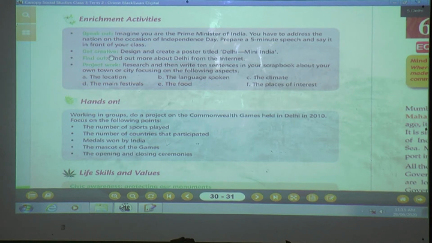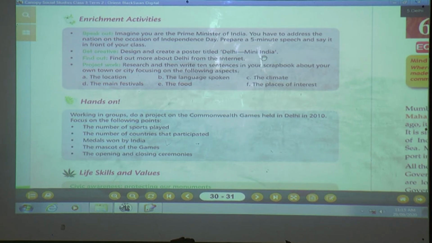Now next is what? Get Creative. Which creative work are you going to do? You are going to design and create a poster titled Delhi, Mini India. You can design it on your own, and you have to give the poster a title. What title are you going to give? Delhi, Mini India. Why is it called Mini India? You have to show that Delhi is known as Mini India.